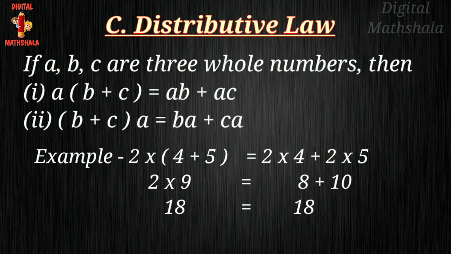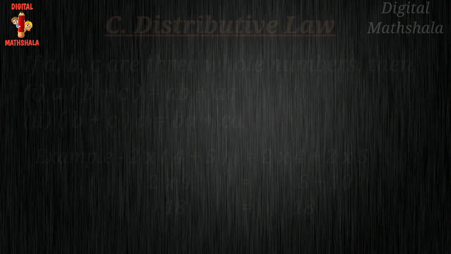Then we multiply 2 by 5, then answer will come 2 multiply 5, and then we will solve these two. So 2 multiply 4 will come 8, 2 multiply 5 will come 10. When we will add these two numbers, we will get 18. Hence we can say that in both the conditions, answer we are getting 18. So both the conditions are equal to each other.